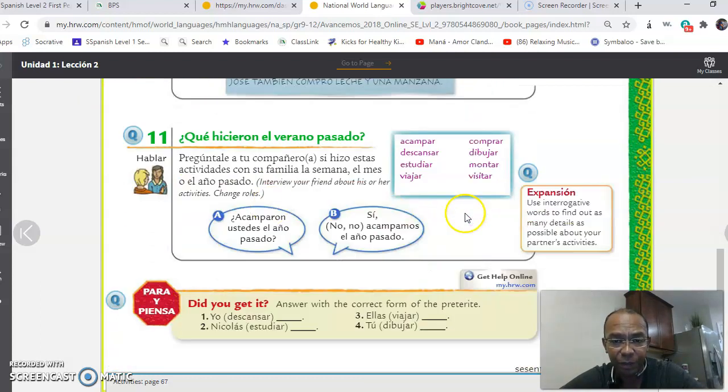Okay. Now, activity 11 is the last activity for today. Again, you're going to use all of these verbs that we're familiar with, and you're going to interview a friend, okay, about his or her activities. Make sure that you change the roles. You're going to click here, and you're going to submit the answers. Okay, so practice your past tense, preterite, and I will talk to you in a second. And remember to ask me about the letter H.